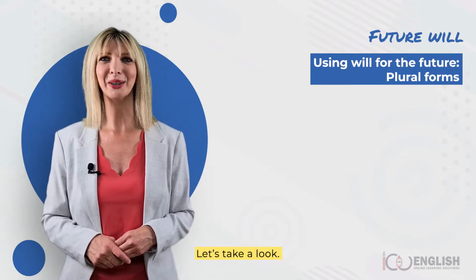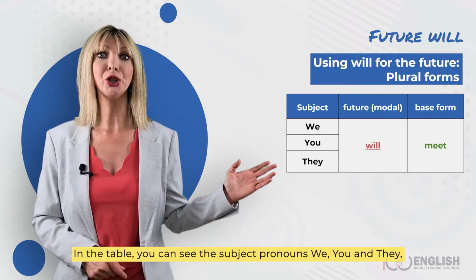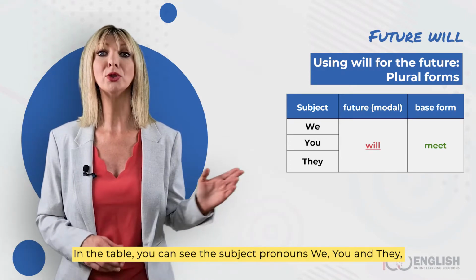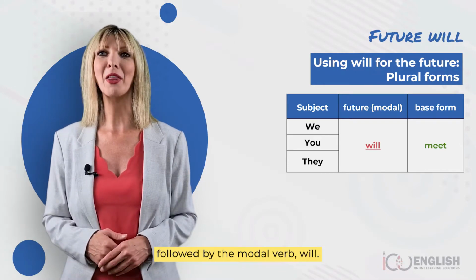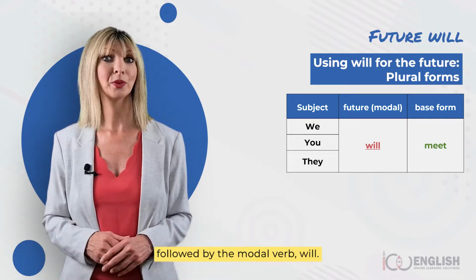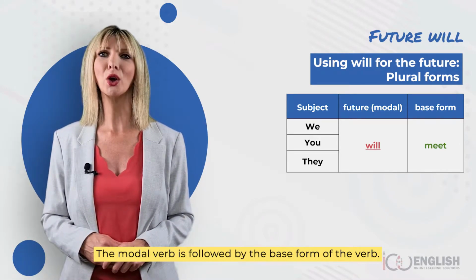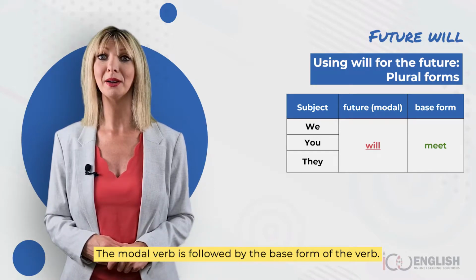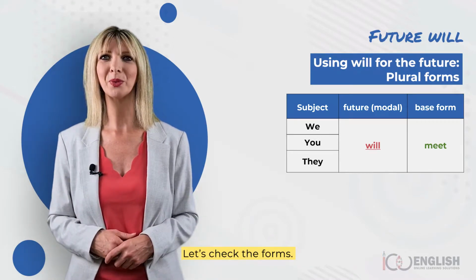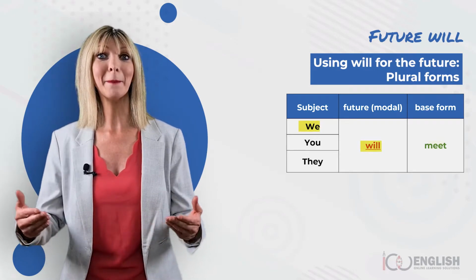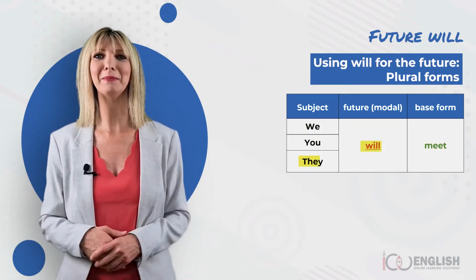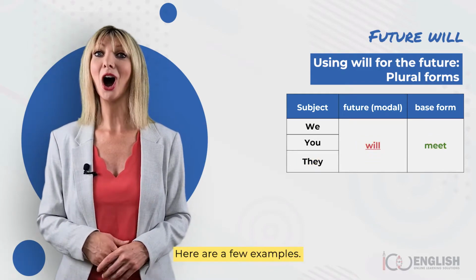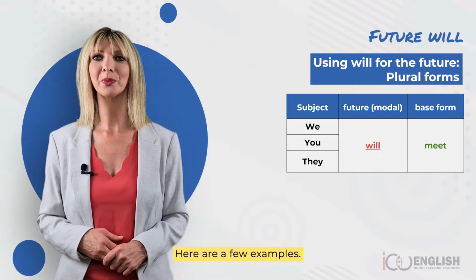What about the plural form of will for the future? Let's take a look. In the table, you can see the subject pronouns we, you, and they, followed by the modal verb will. The modal verb is followed by the base form of the verb. Let's check the forms. We will meet. You will meet. They will meet.